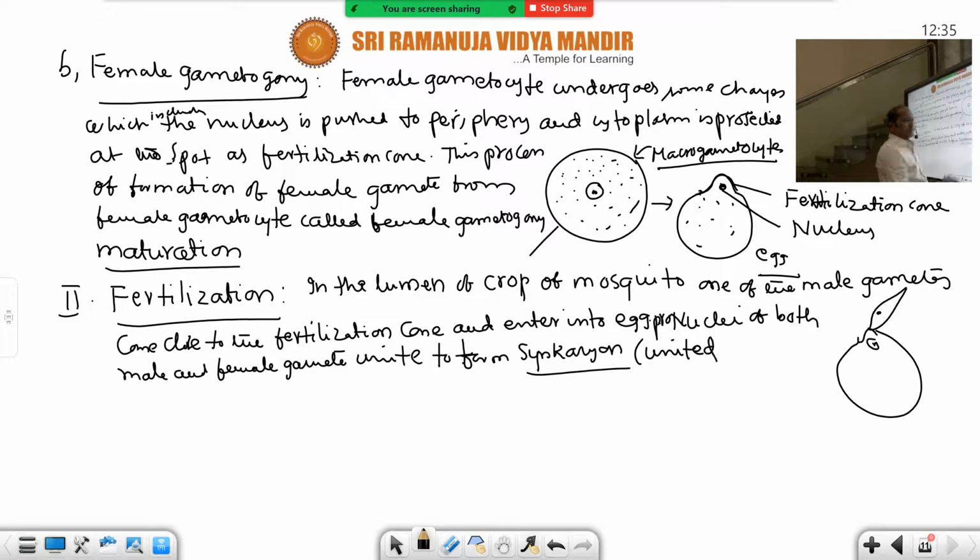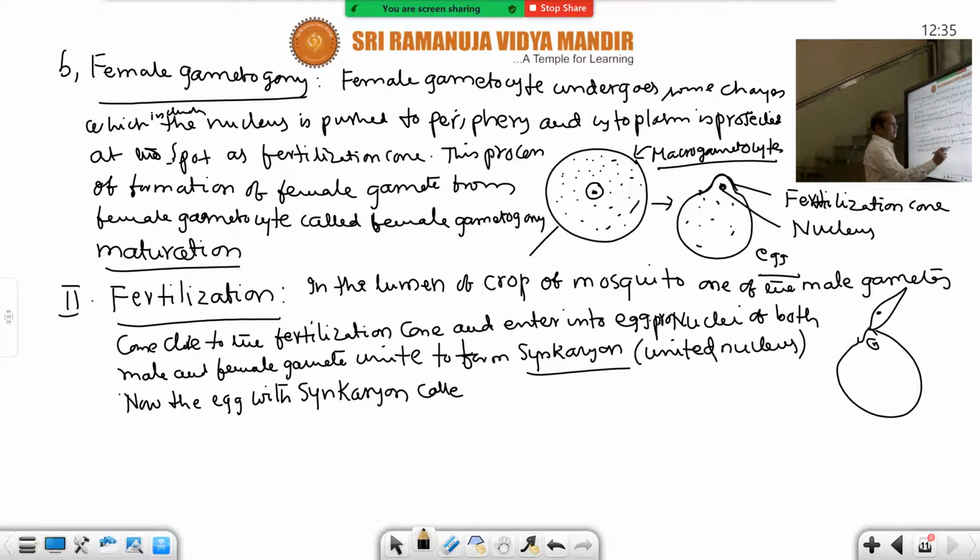Both the nuclei of both the gametes are united. That's why it is a united nucleus, and its technical name is synkaryon. Synkaryon should be underlined. Now the egg with synkaryon, the egg with this united nucleus, is described as a zygote. Okay, that is about fertilization.